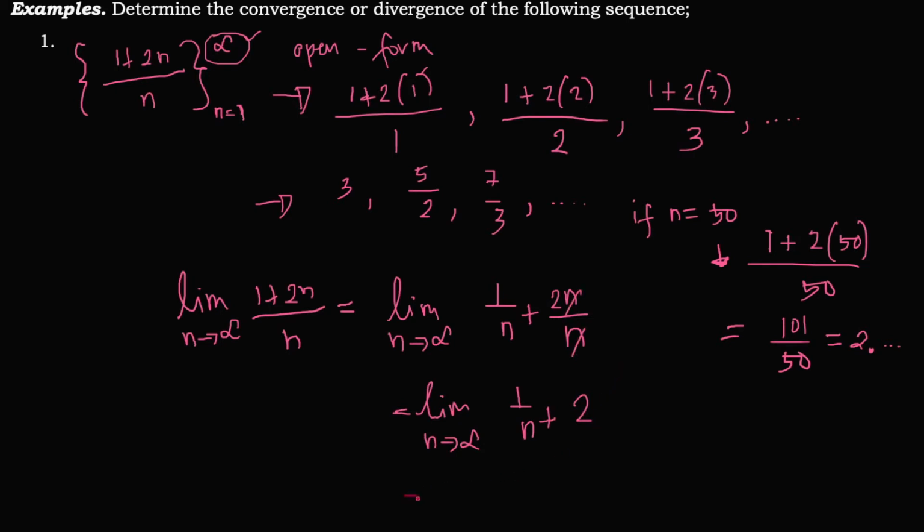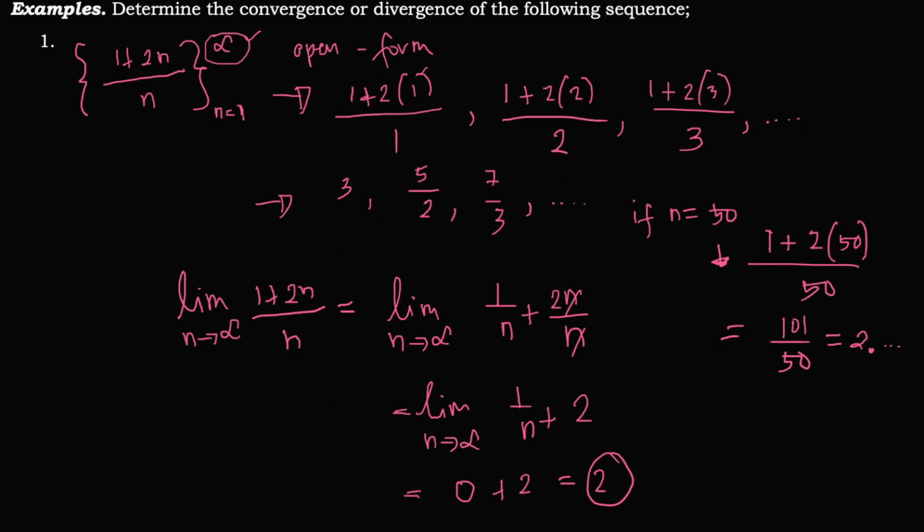So what is the limit of 1 over n? The limit of 1 over n is 0, and then plus 2 is equal to 2. Maybe you'll be asking why the limit of 1 over n is 0. Okay?